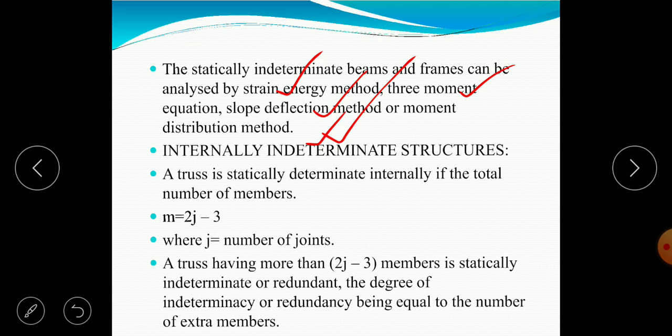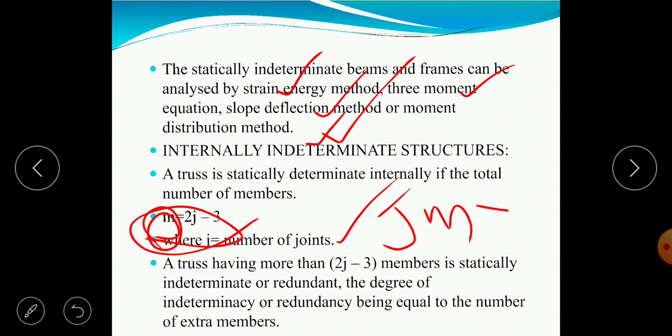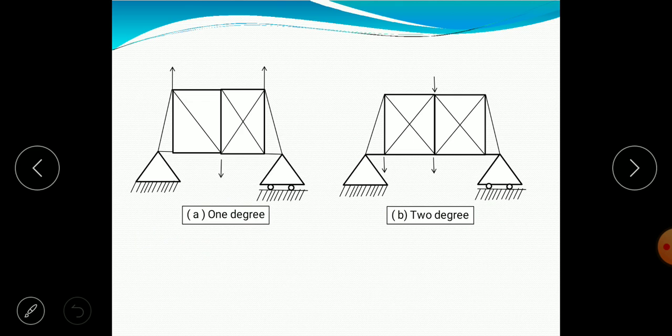The truss is statically determinate internally if the total number of members satisfies this condition, that is m equal to 2j minus 3, where j equal to number of joints. So a truss having members greater than 2 times the joints minus 3, then it is said to be statically indeterminate, and the degree of indeterminacy will be decided based on the number of unknown reactions we have. So this is one example where 1 degree, this is 2 degree.